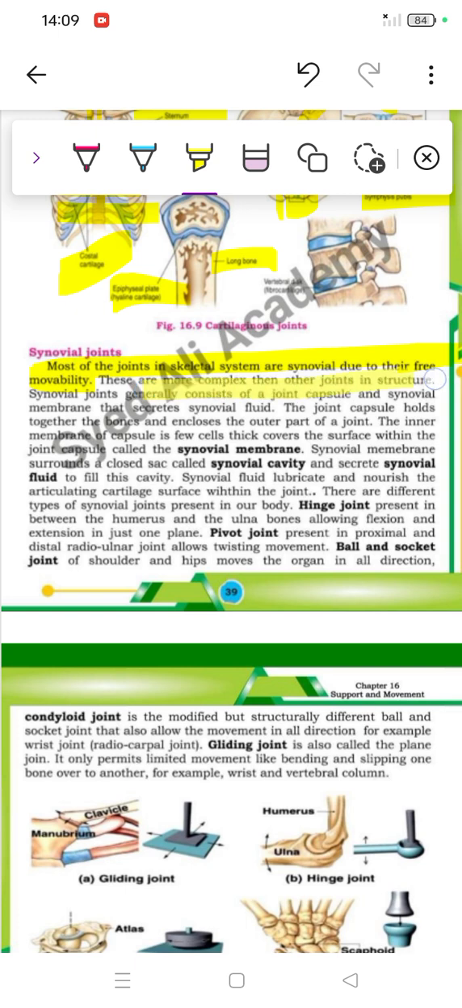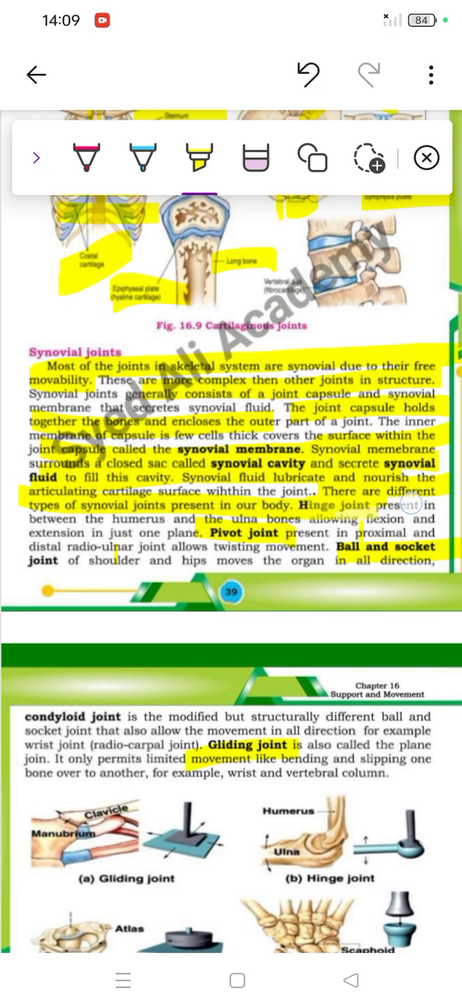We have joints more complex in structure, where the joint capsule holds the bones together and closes the outer part of the joint. The joint capsule is called the synovial membrane. The synovial membrane surrounds the synovial cavity, and there is a secretion of fluid called synovial fluid, which provides lubrication and nourishment to the articulating cartilage surface within the joint. Then we have different types of joints in our body: hinge joint, pivot joint, ball and socket joint. But let's check the main three categories.